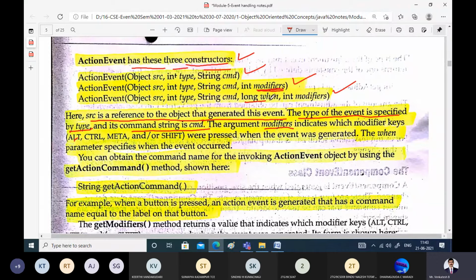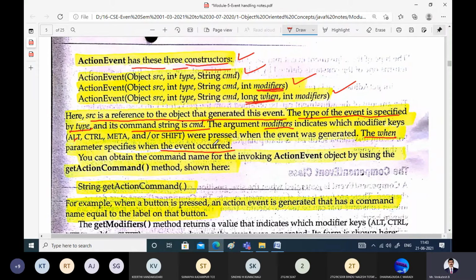And another parameter is the when parameter. The when parameter specifies when the event has occurred. That means the clock value of the system, the time at which the event took place. So this is the action event class and its constructors.